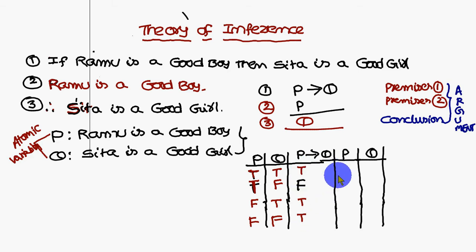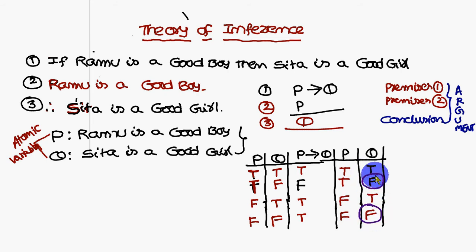P as usual you write, Q as usual you write. Here the premises are P conditional Q and P, and Q is there. In that order only I am writing these truth values: P conditional Q, P, Q. Now the last column is the conclusion column Q. You have to circle the false values.